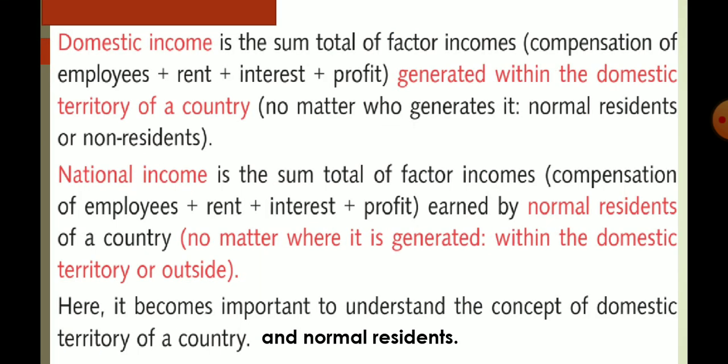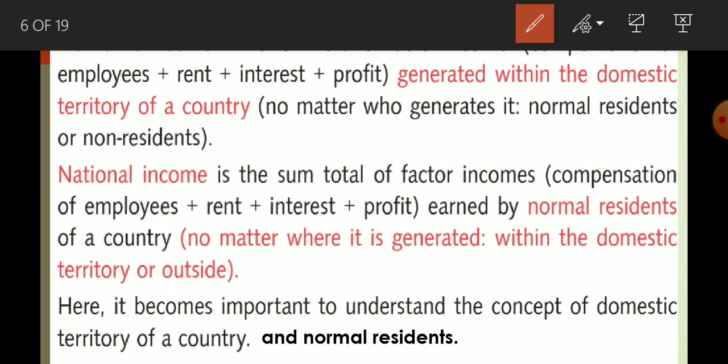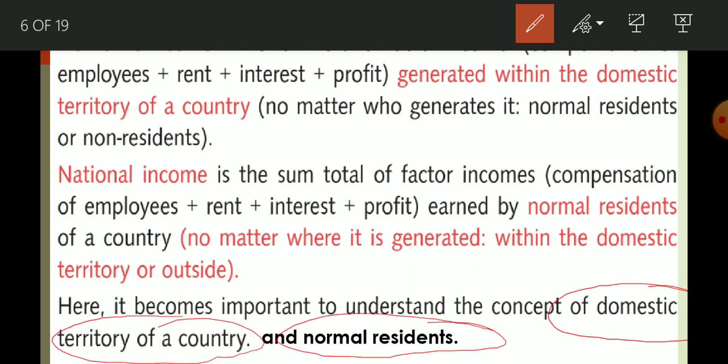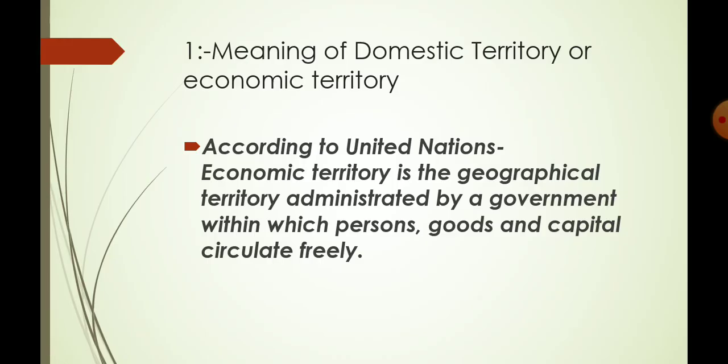Now, here is given the definition of domestic income and national income. You can see both domestic as well as national income are the sum total of factor income. The basic difference is that domestic income includes those factor incomes that are generated within the domestic territory, while national income includes those factor incomes that are earned by normal residents. To understand these two concepts, we first have to understand the domestic territory of a country and the concept of normal residence. Let me start with the first one.